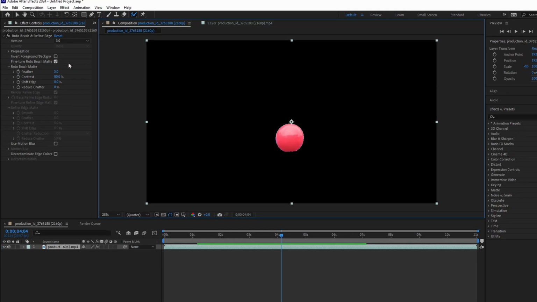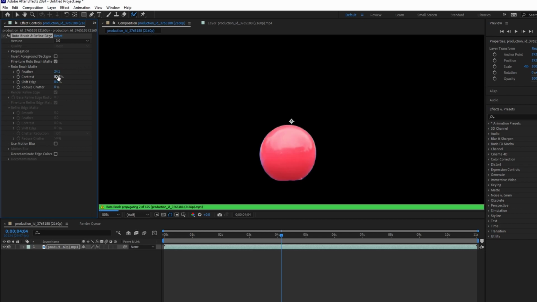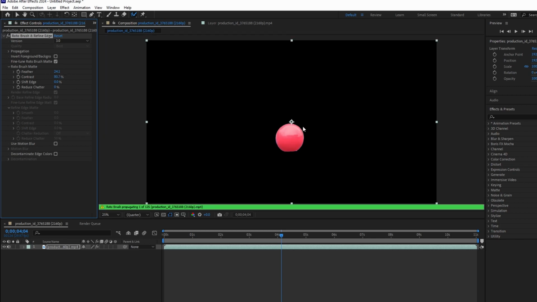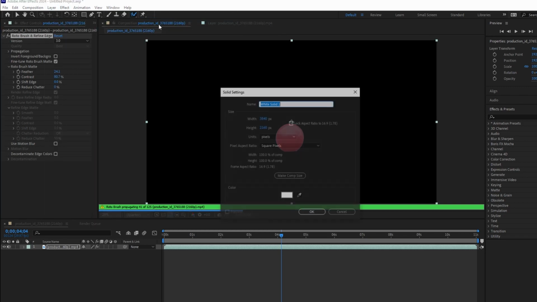Adjust settings like feather, contrast, shift edge or reduce chatter for smoother edges. Optionally, you can add new background by creating new solid layer and placing in between the original footage.